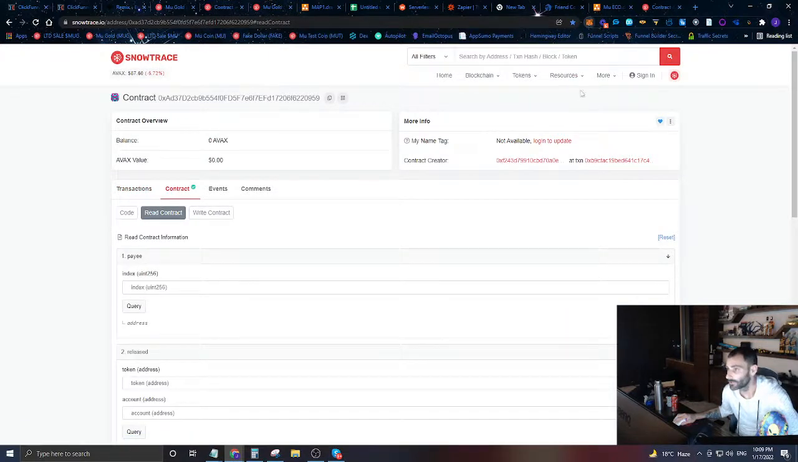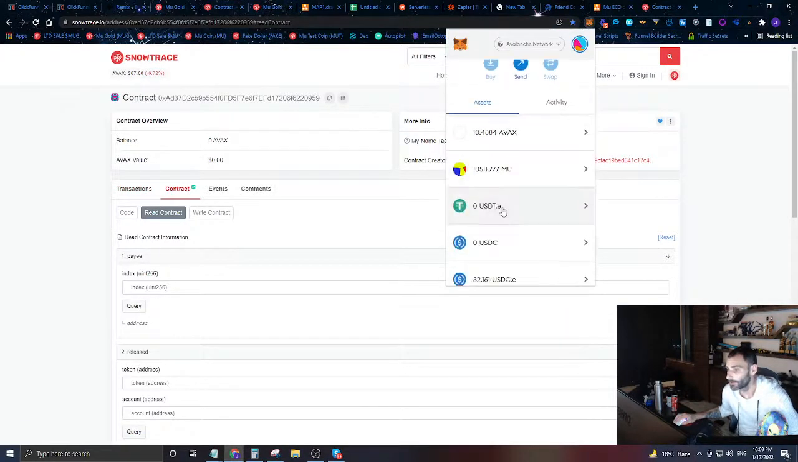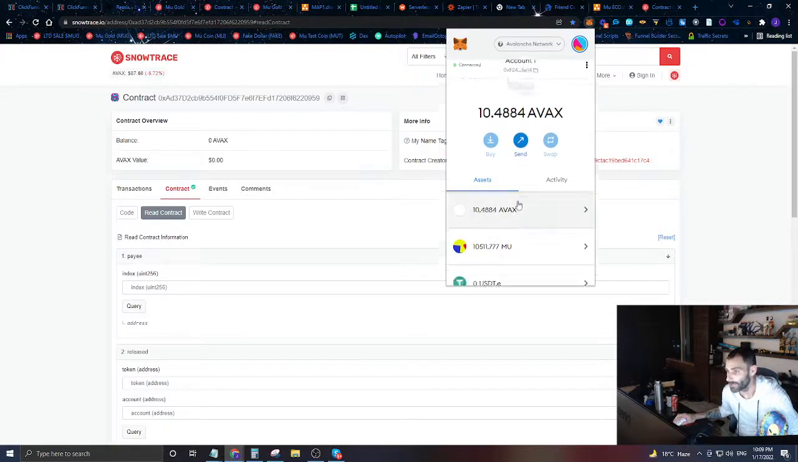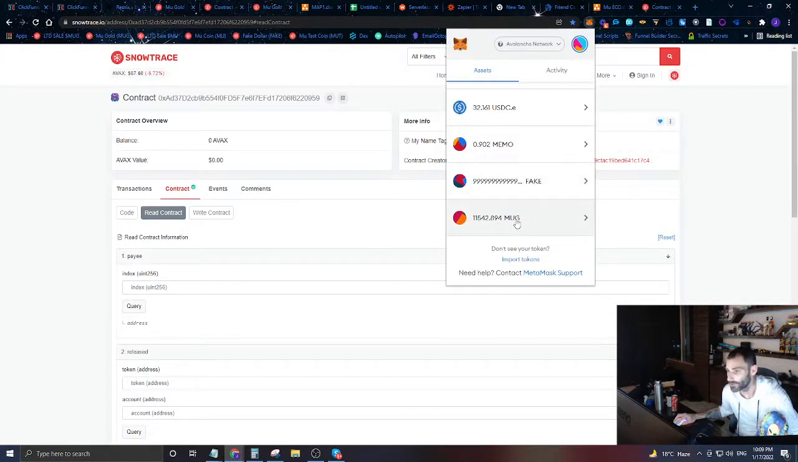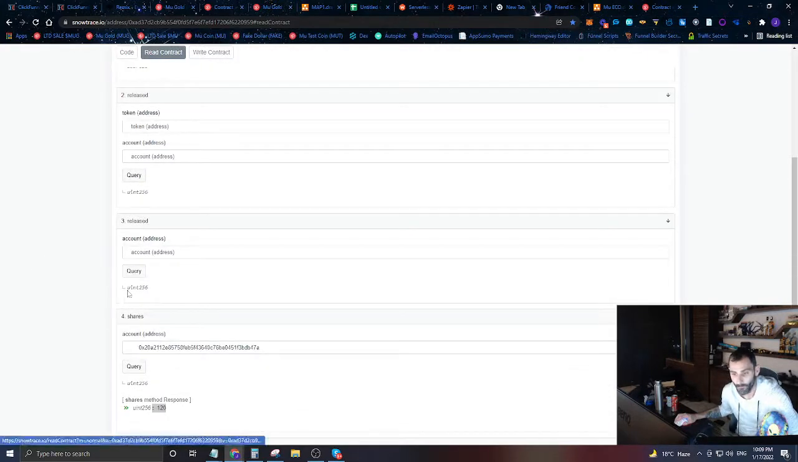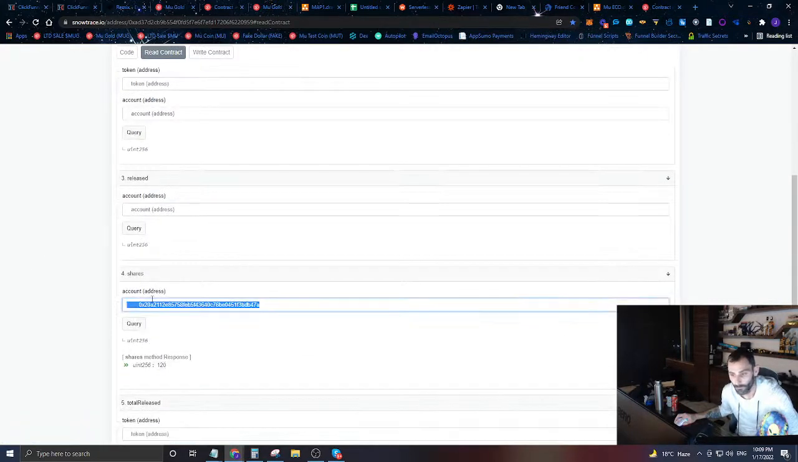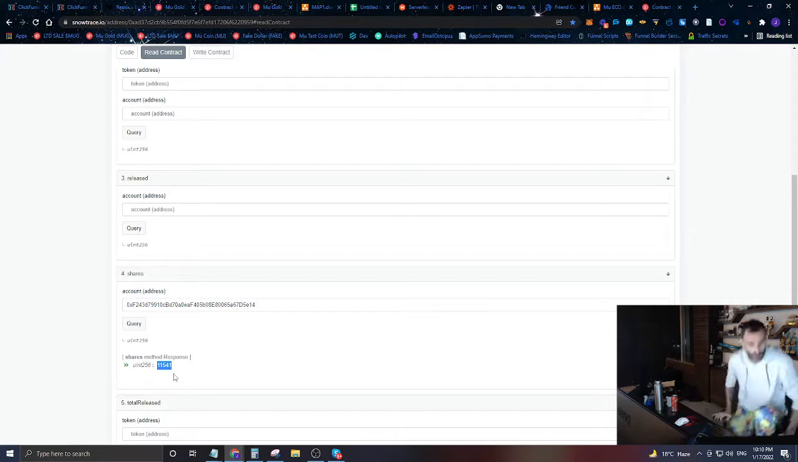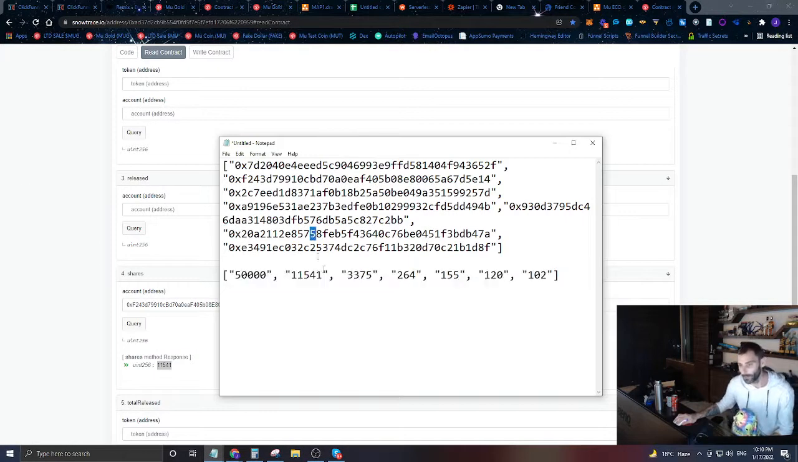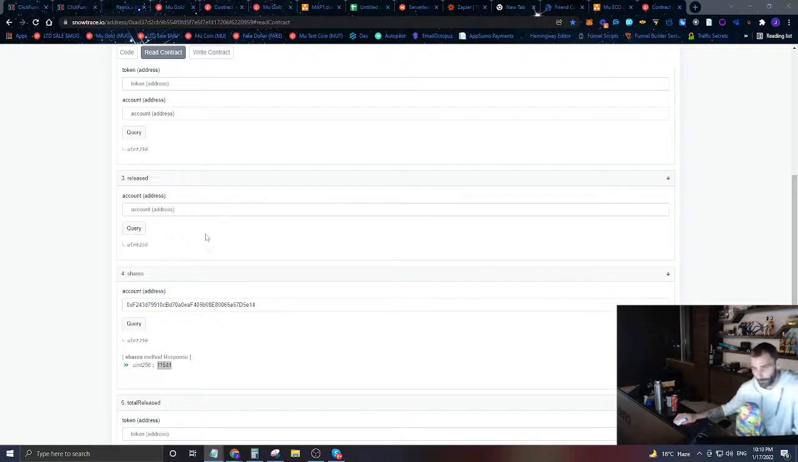Let's double check by going in and grabbing my address and making sure that I have this many shares. 11,542. 11,541. I have almost that many shares. I rounded down. That's the same value that I had over here, 11,541. So I rounded down one for me and rounded up for everybody else.